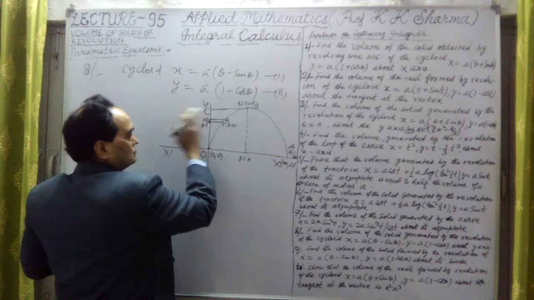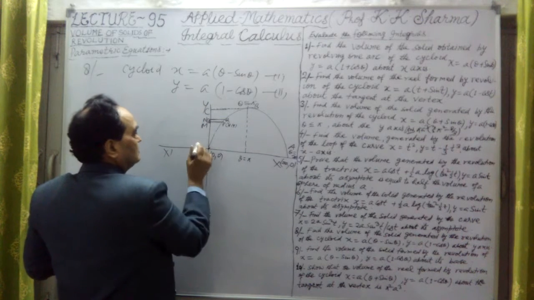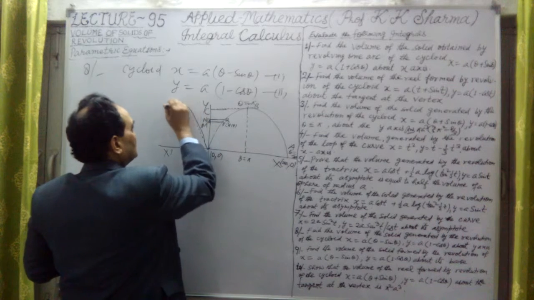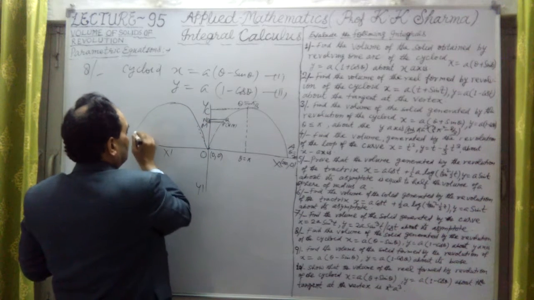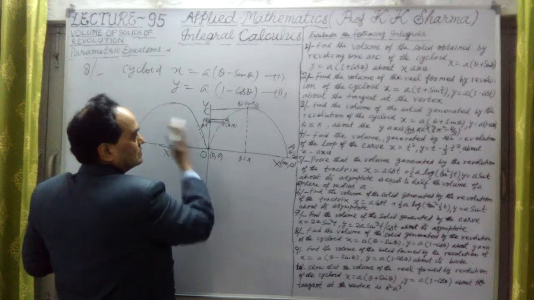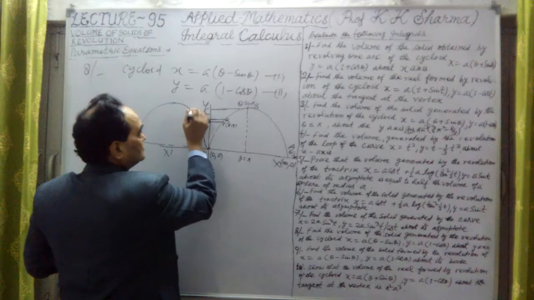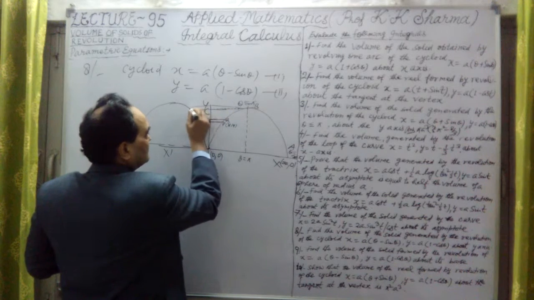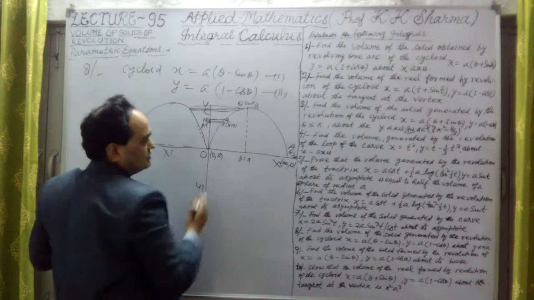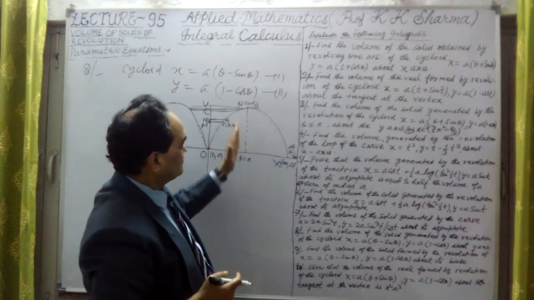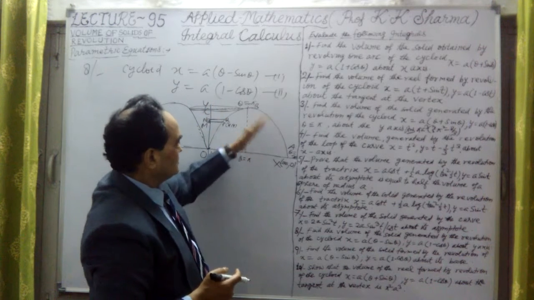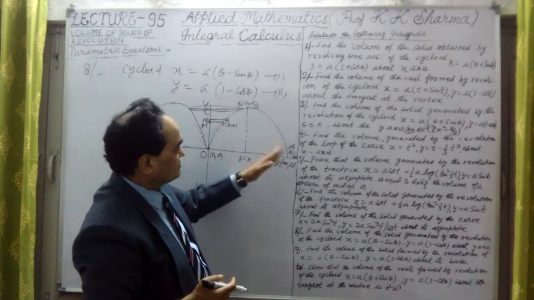This is the kind of volume that will be revolved, and this volume we have to subtract from the total volume. Then that will be the solid generated by the whole curve.